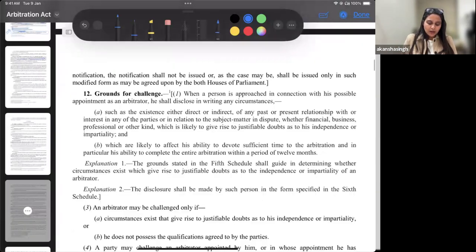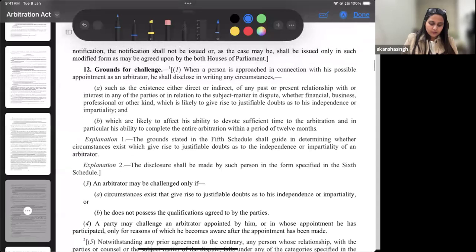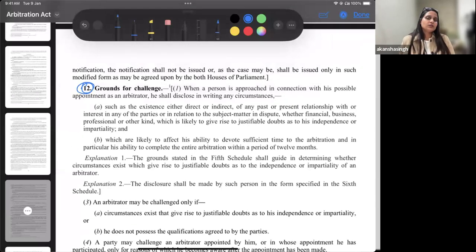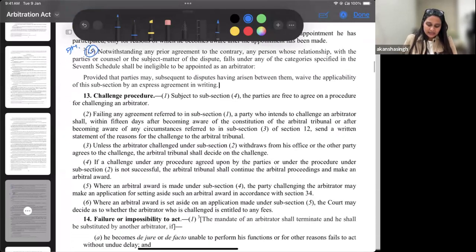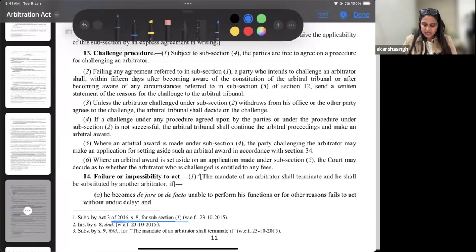So we read it now with section 12. When we were referring to the schedule, it clearly says that this particular thing is to be read with the fifth schedule and this is to be read with the seventh schedule. And to highlight, this entire thing was changed or substituted in 2016. The Law Commission of India report had come in 2015.